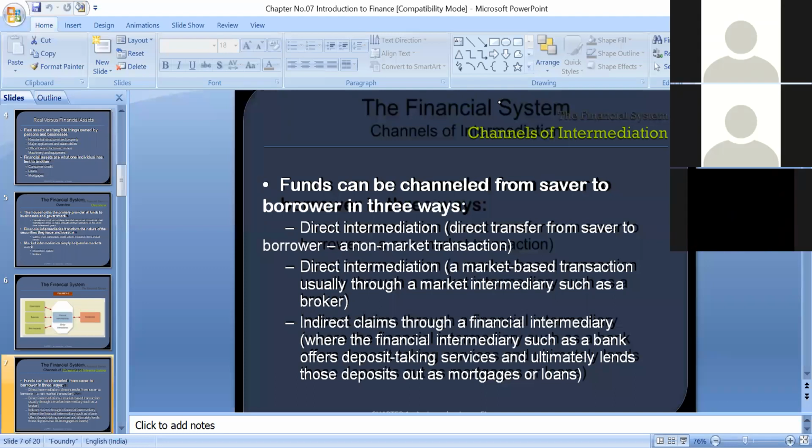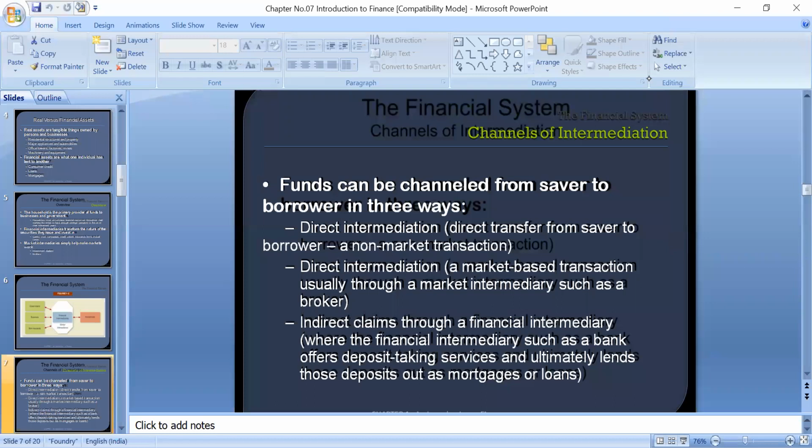Okay, in this financial system, funds can be channeled from the savers to the borrowers in three ways. We have three ways through which the money from the savers can be transferred to the people or organizations who need this money. The first is called direct intermediation.